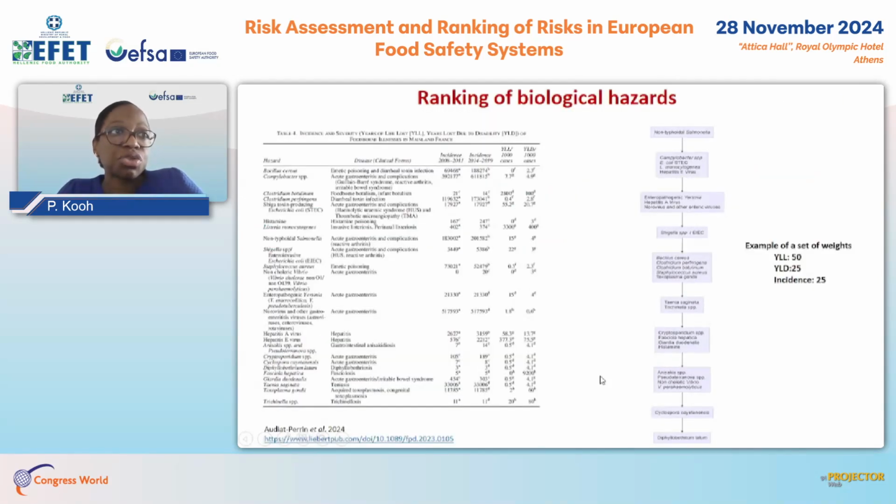Just to show some application of our risk ranking tool. Our approach was applied to rank the foodborne biological hazards in France. You can see in the slide the link for the publication that was published in July. You can also see on the right side the general ranking for an example set of weights, with an equivalence between the mortality superior to the disability and to the incidence.